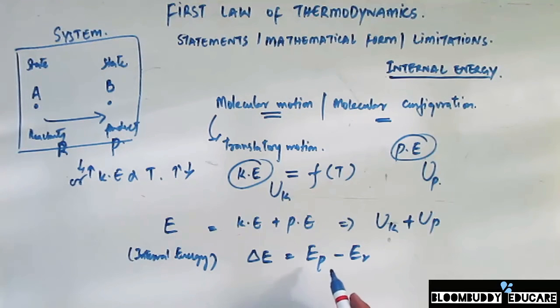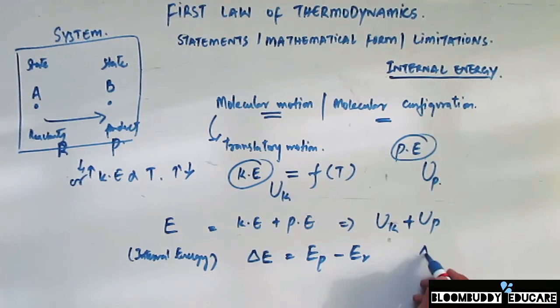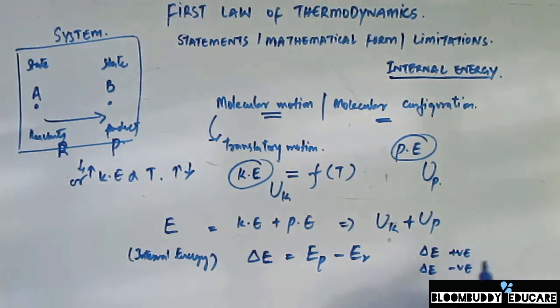So now this delta E is always going to be positive if this EP is greater than ER. Two cases. So if this delta E, that's a change in the internal energy, is positive, and when it is negative. So this is going to be positive when EP is greater than ER. That's the internal energy of the products is greater than the internal energy of the reactants, and it's going to be negative when the internal energy of the products is less than the internal energy of the reactants.